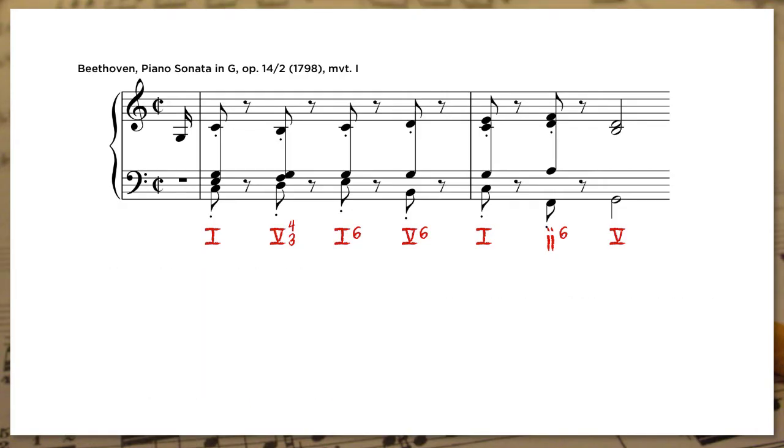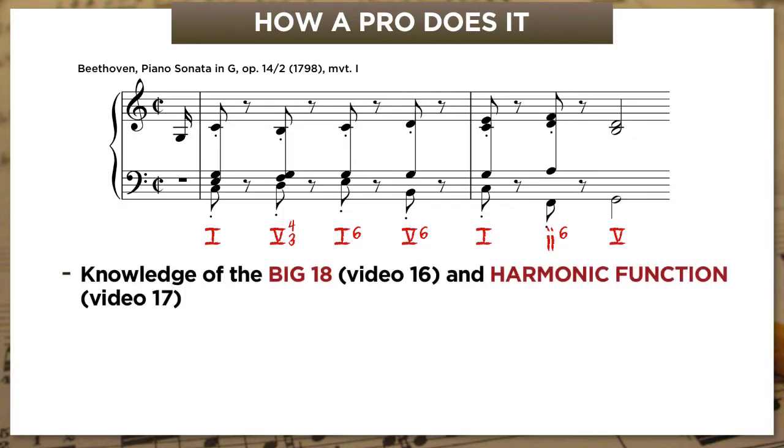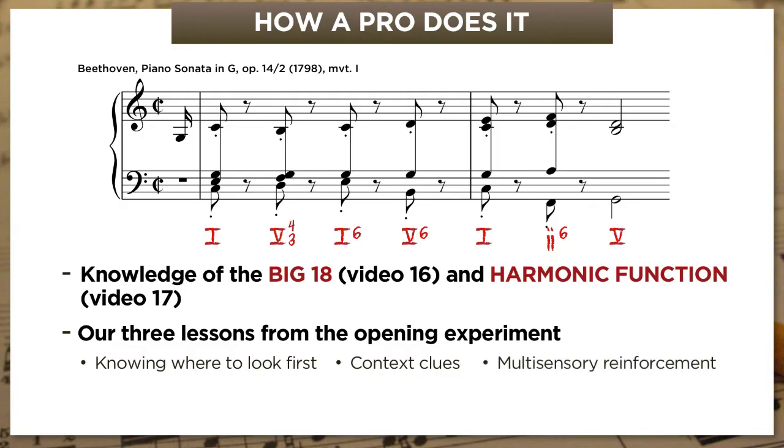So let's see how a pro goes about analyzing a passage like this. Because it's not just a faster version of the chord-by-chord grind we just did. It's really a different perspective. So first and foremost, a pro is going to bring the right tools to the table, which is to say, a knowledge of the Big 18 and of harmonic function. And though they may not know it, they're also going to be helped by the 3 lessons from our cognition experiment. They're going to know where to look first, they're going to use context clues effectively, and they're going to rely on multisensory reinforcement.